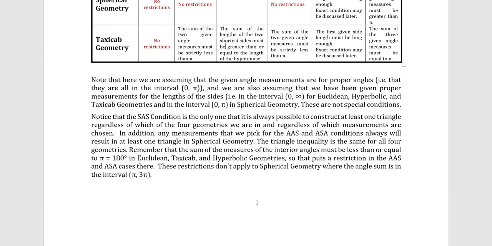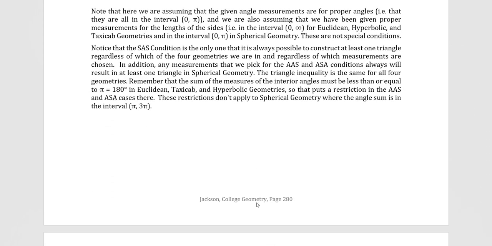So what we're going to do is go over our conclusions of things that we've already found. We are assuming here that the given angle measurements are for proper angles, that they're all in the interval from 0 to pi radians, or 0 to 180 degrees, not including 0 or pi. No straight angles or zero angles. We're also assuming that we've been given proper measurements for the lengths of the sides. For Euclidean, hyperbolic, and taxicab geometries, that would be anything from 0 to infinity, any positive measurement, not including 0.